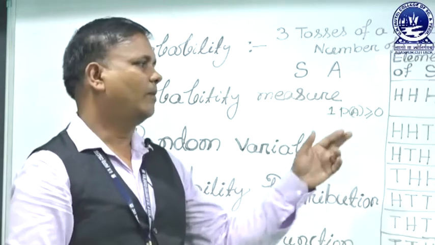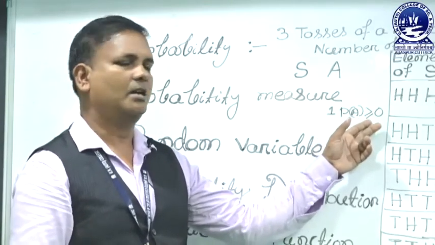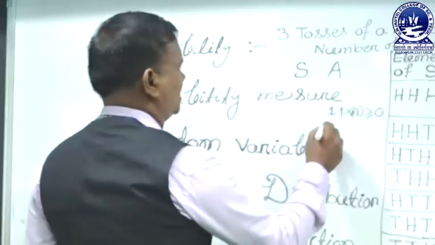That means the probability of any arbitrary event in a sample space is greater than or equal to 0. That is the first measure.